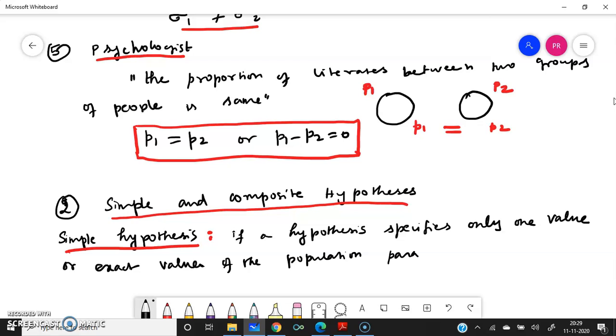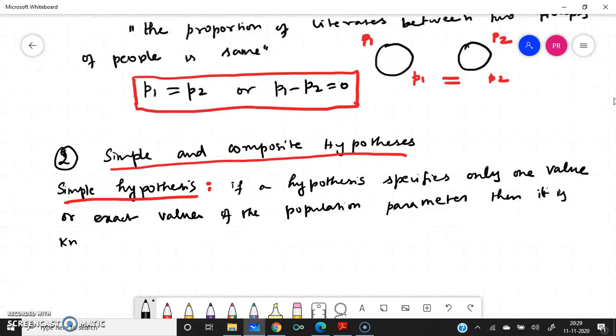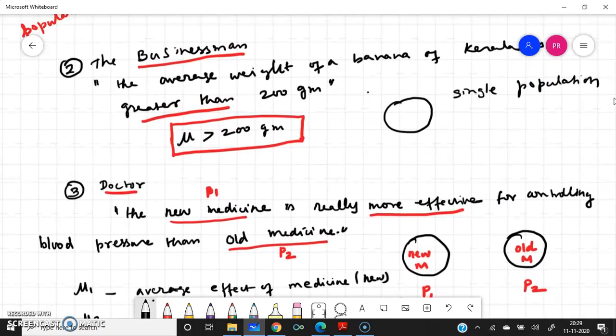Something pertaining to a population is known as a parameter. So which one is simple?